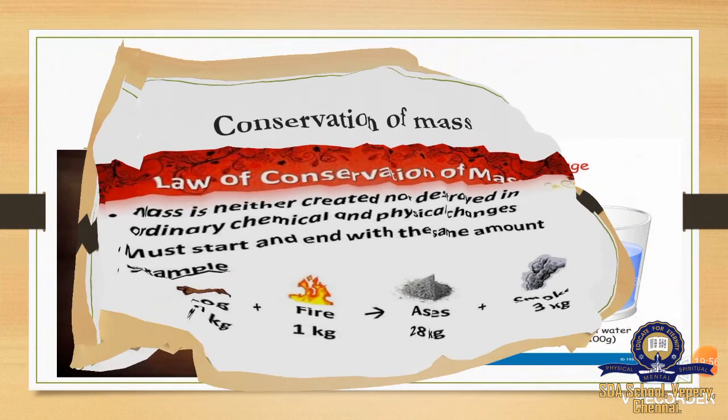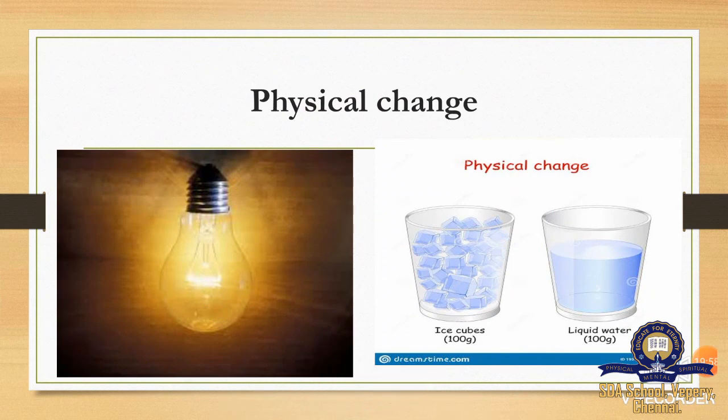Physical change. After switching off the electric bulb, what happens? The mass of the electric bulb does not change. It remains lighted for some time. Similarly, when ice melts, it gives the same mass of liquid.